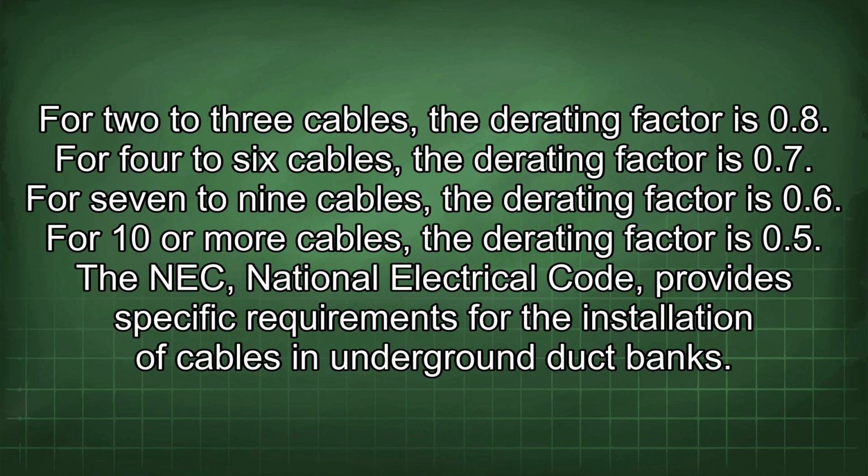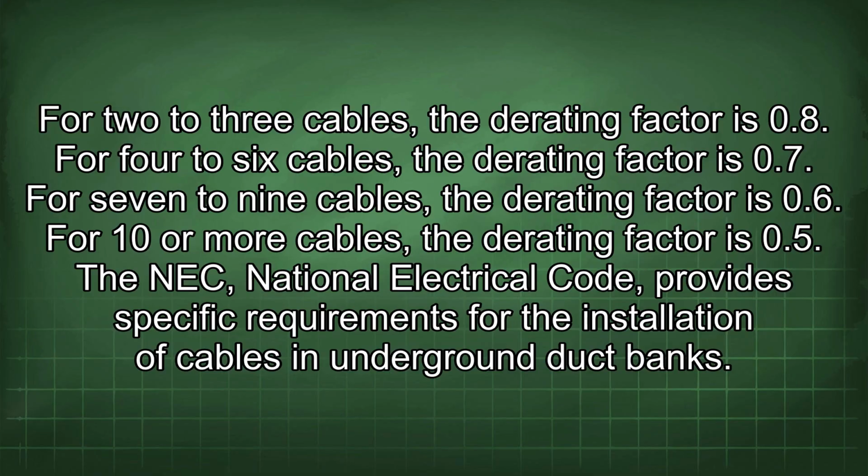For 2 to 3 cables, the derating factor is 0.8. For 4 to 6 cables, the derating factor is 0.7. For 7 to 9 cables, the derating factor is 0.6. For 10 or more cables, the derating factor is 0.5.